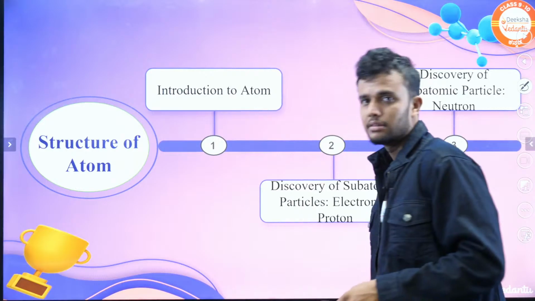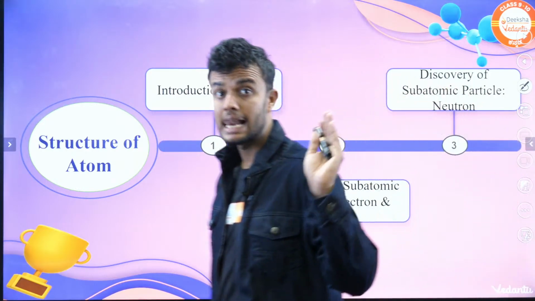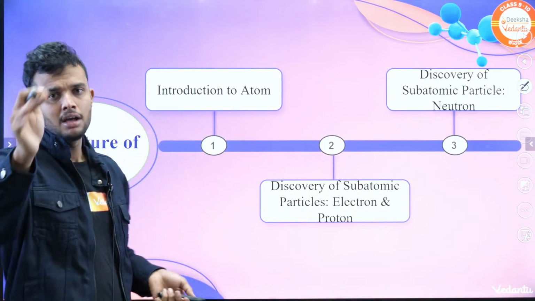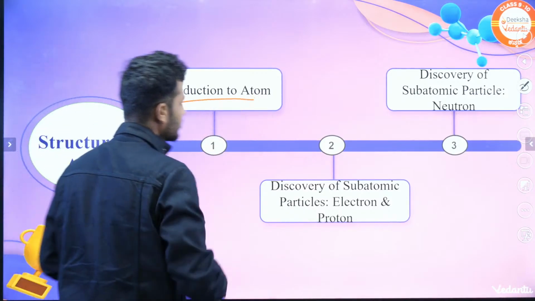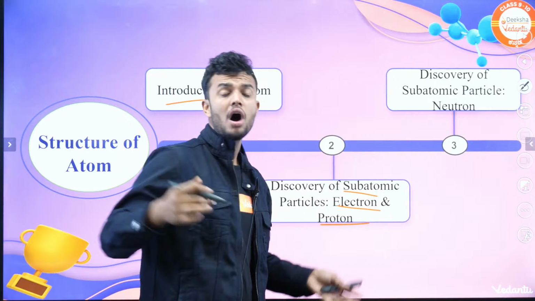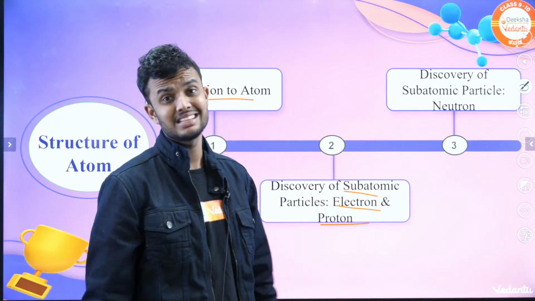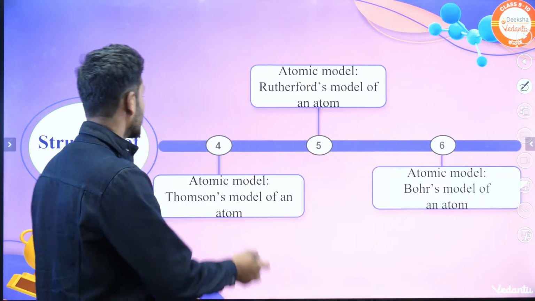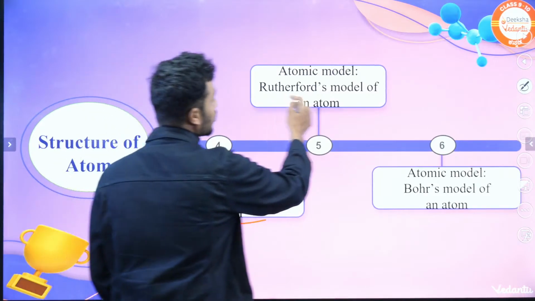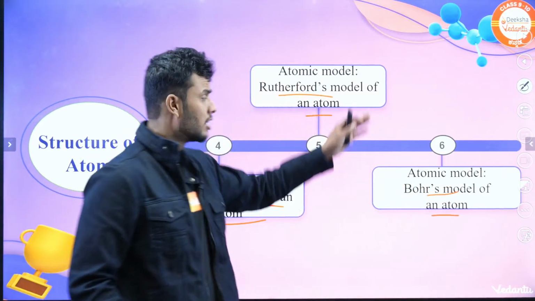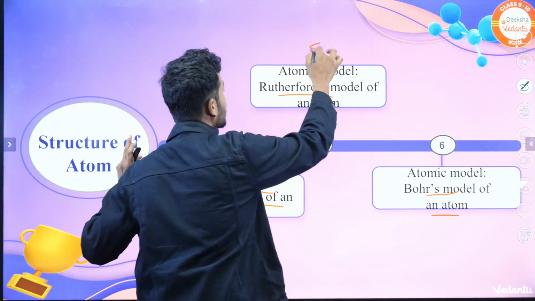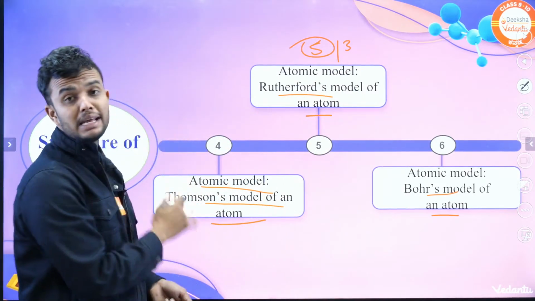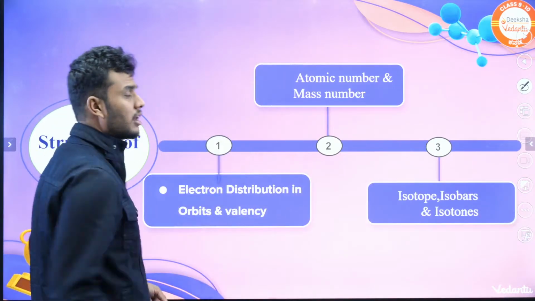Let's discuss the learning outcomes, the subtopics and important topics of this unit. Introduction of atom and discovery of subatomic particles, electron and proton. How electron and proton were discovered and which scientist discovered them is very important. Also the discovery of neutron. Then the atomic models: Thomson atomic model, Rutherford atomic model, Bohr's atomic model. From these three atomic models, definitely they ask a 5 marks or 3 marks question. Please watch the session till the end.